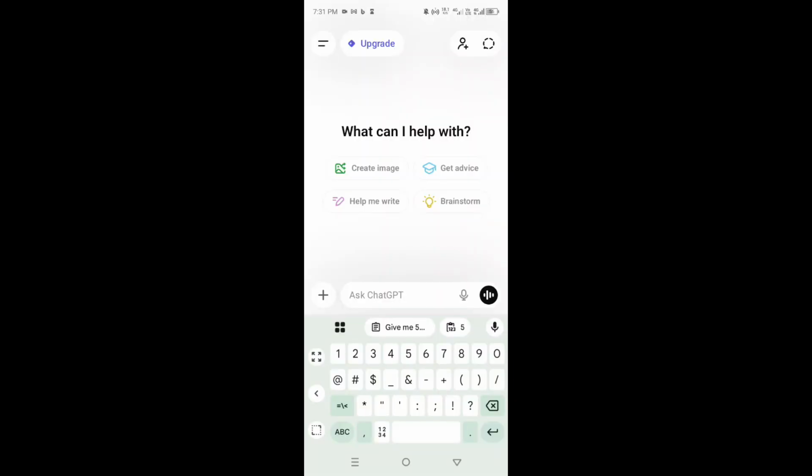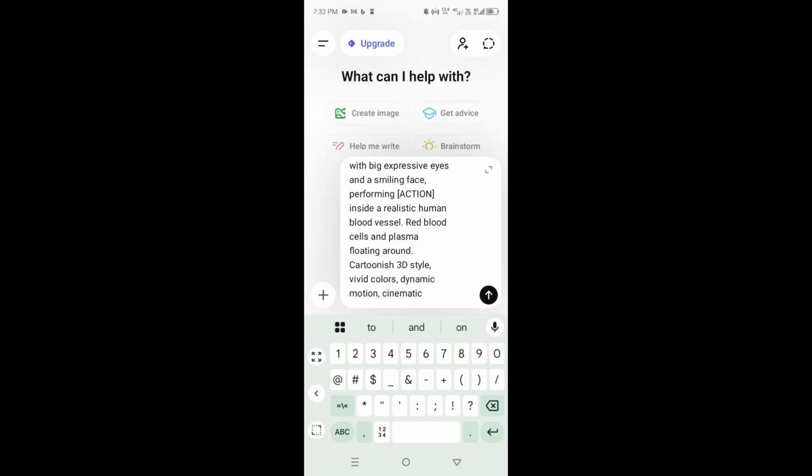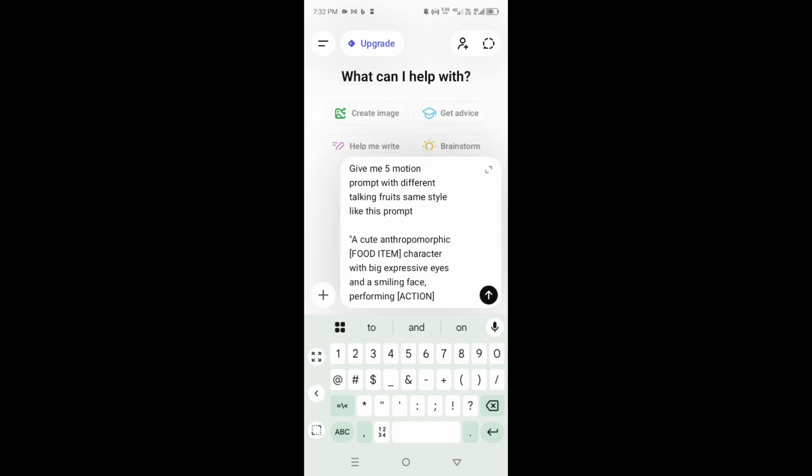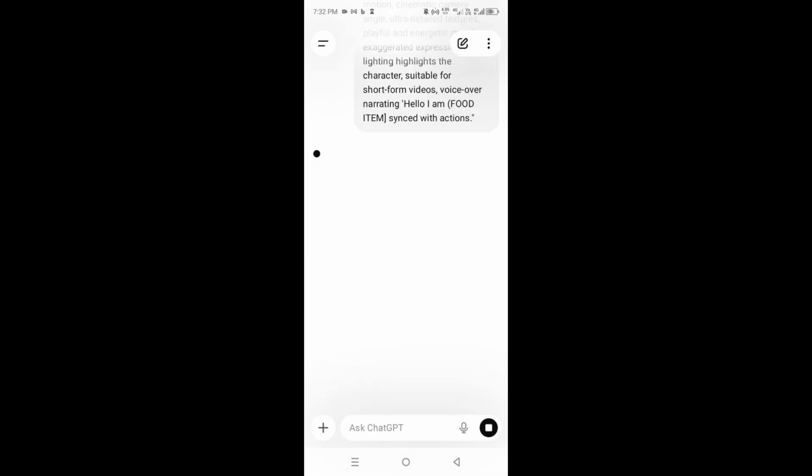The first thing you need to do is go to ChatGPT, and I'll just paste the prompt that will generate the image prompt for me. So I'm just going to say, give me 5 motion prompts with different talking fruits. It will go ahead using the description in the prompt to give me 5 image prompts for my talking fruits and vegetables. Then I'm just going to click on send.